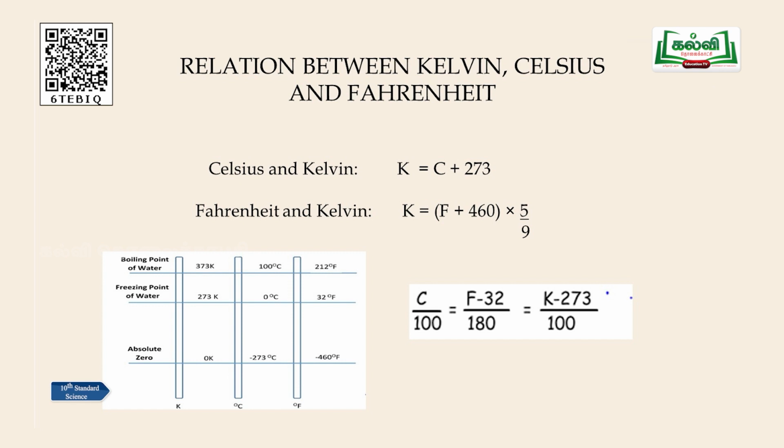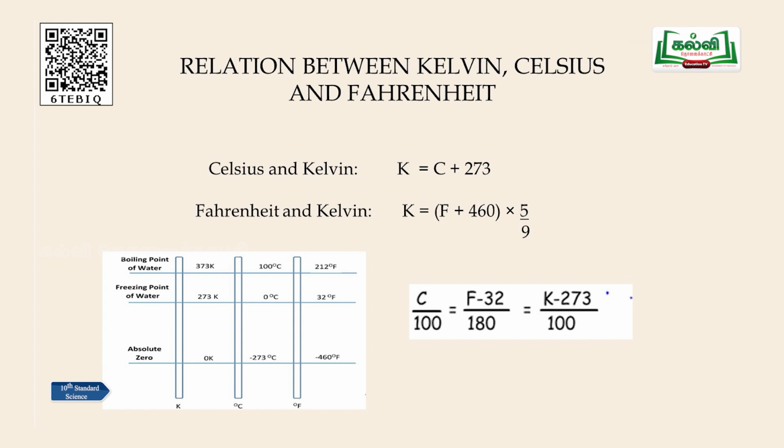Now, just see the diagram. You can see there are three thermometers. The first one is the Kelvin scale, the second one is the Celsius scale and the third one is the Fahrenheit scale. As our reference, in general we talk about degrees Celsius. We all know that water boils at 100 degrees C.